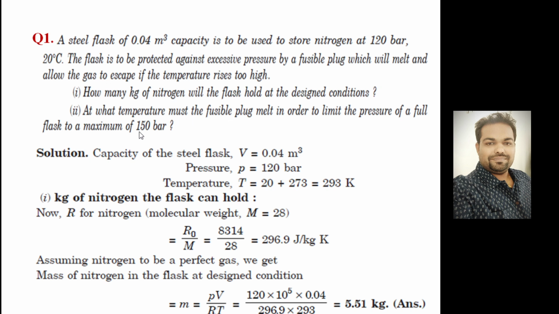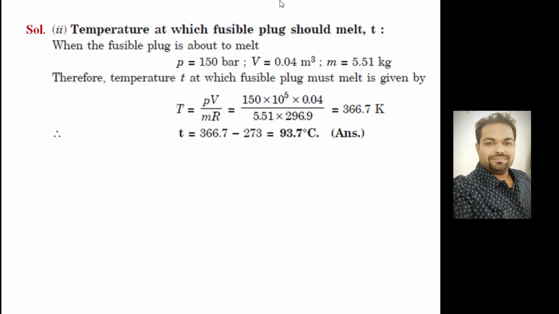The second case asks: if the pressure rises to 150 bar, then what is the temperature? As you know, this problem is a constant volume condition. So you can write P1 V1 by T1 is equal to P2 V2 by T2, a simple relation. Because the volume is fixed, V1 and V2 are the same, so T2 can be calculated. This is the temperature at which the fusible plug should melt. Final pressure is given, and final volume is also the initial volume.